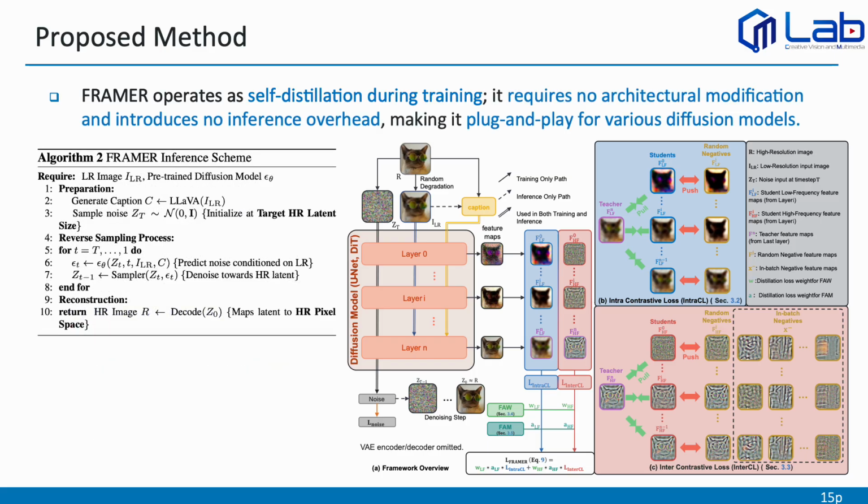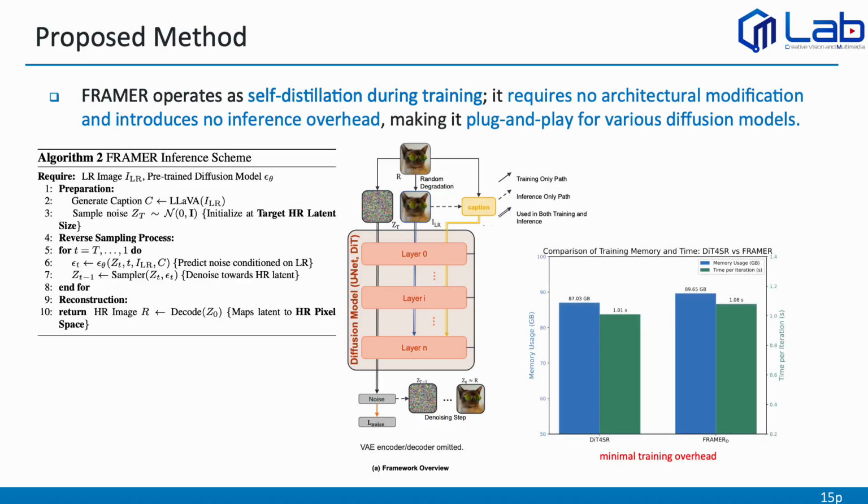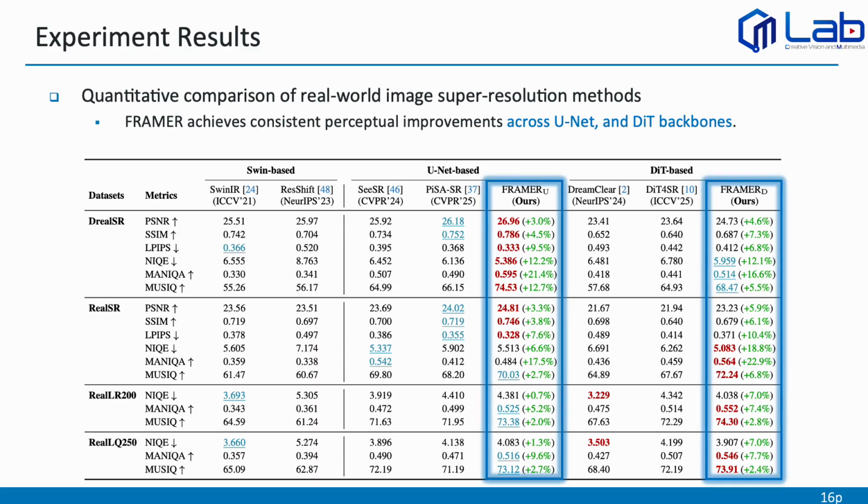Next, I would like to highlight the inference stage. Since FRAMER operates as a self-distillation framework during training, it does not modify the diffusion architecture and introduces no additional computation during inference. This makes our method plug-and-play and easily applicable to various diffusion models. Also, as shown in the results, our method consistently improves perceptual and reconstruction quality while keeping the training overhead minimal. We also present quantitative results on real-world super-resolution benchmarks. FRAMER consistently improves perceptual quality across datasets and metrics. Importantly, these gains hold across different diffusion backbones, including both UNet and DiT. This shows our method is both effective and robust across architectures.